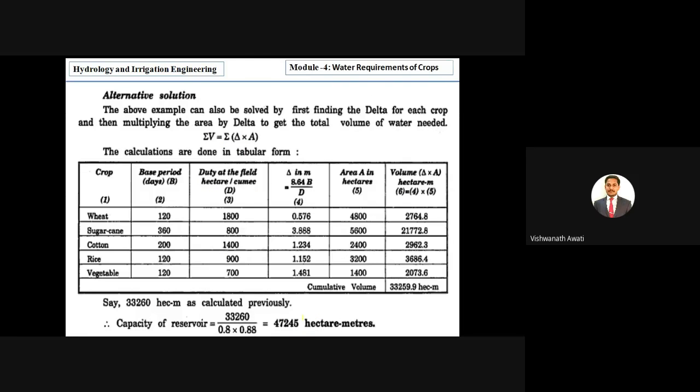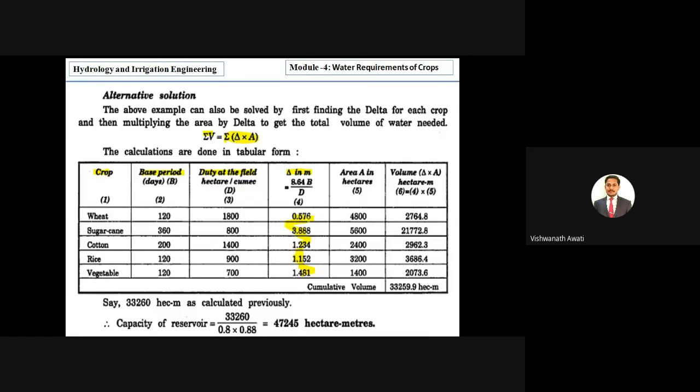Even the same problem we can solve by the tabular method. The tabular method is what? Instead of calculating cumec days and then converting into hectare meters, here we can directly go for hectare meters. It is a simple formula, summation of V equal to summation of delta into A. Correct? So in the same tabular column, you write down the crops, base periods, and duty at the field. Then you can calculate delta. It's a simple formula, and you can get these delta values, right?